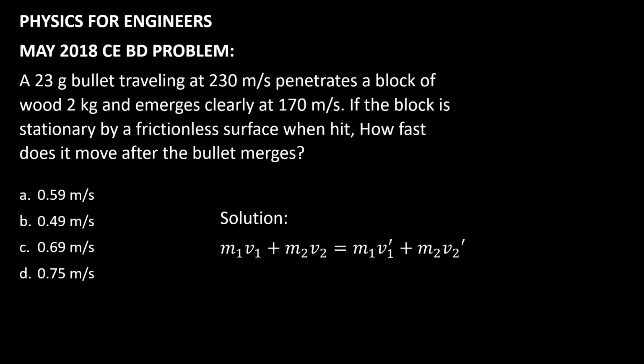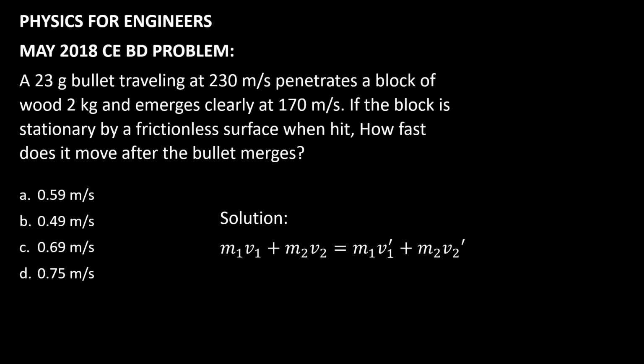Before the collision, our solution will become 0.023 times 230 plus 2 times 0. Since the block of wood is stationary and the velocity of the bullet is 230 meters per second. Now, what will happen right after the collision?